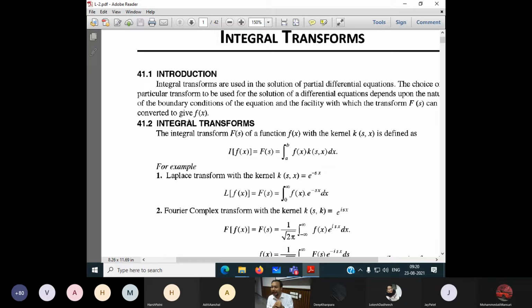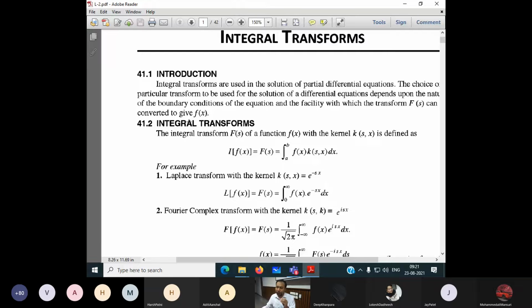Second is that to apply the integral transform, that particular differential equation should be an initial value problem or boundary value problem. Initial means the values at x naught or t naught should be given, and values at, suppose, t equals 15, means at the end of the 15 seconds, should be given. So if initial values and final values are given, it is called the boundary value problem. If only initial values are given, this is called the initial value problem.